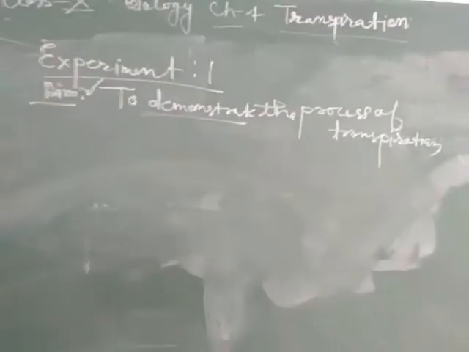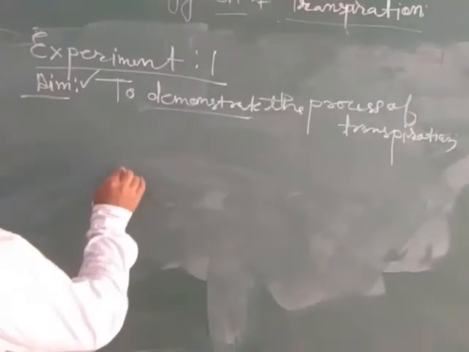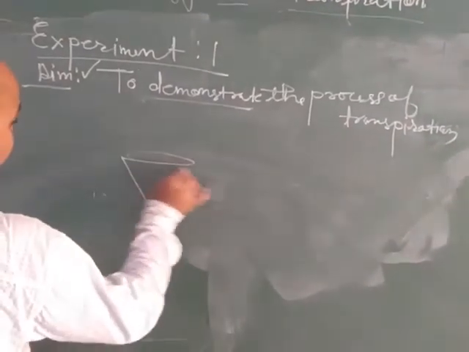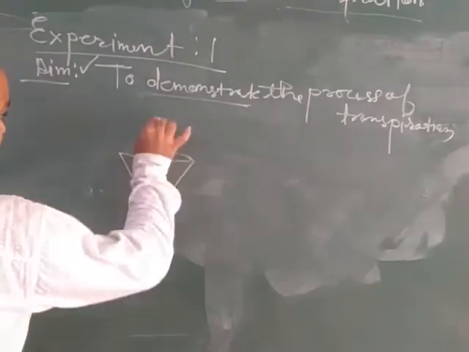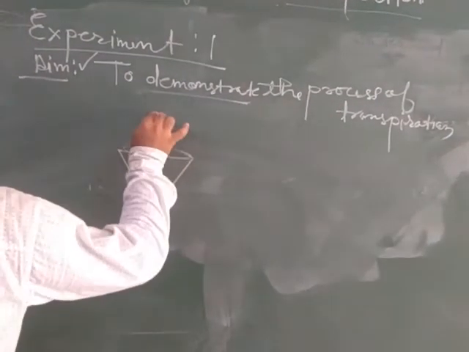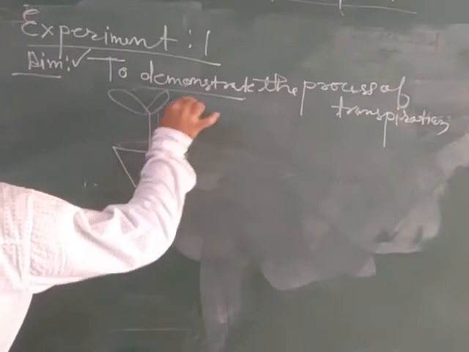How will we demonstrate the process of transpiration? For doing this activity, we have to take a potted plant having leaves.